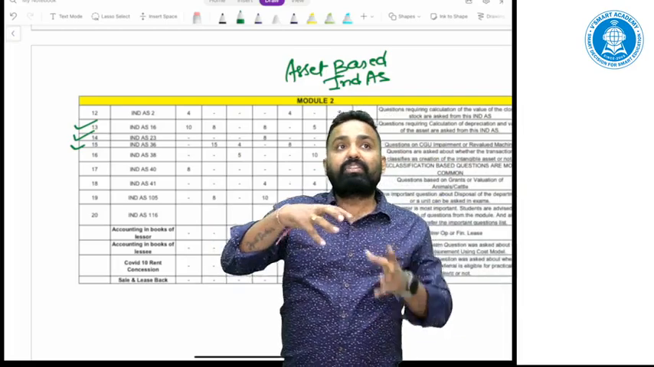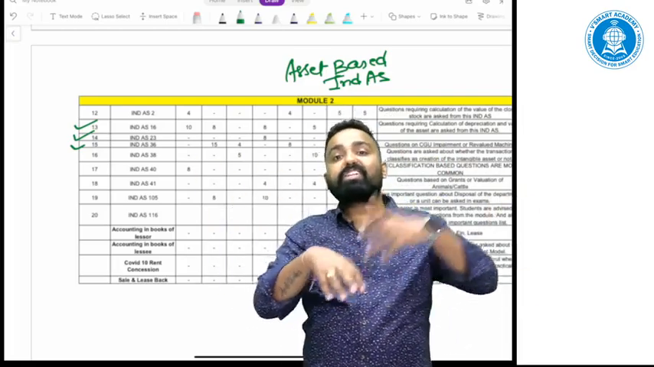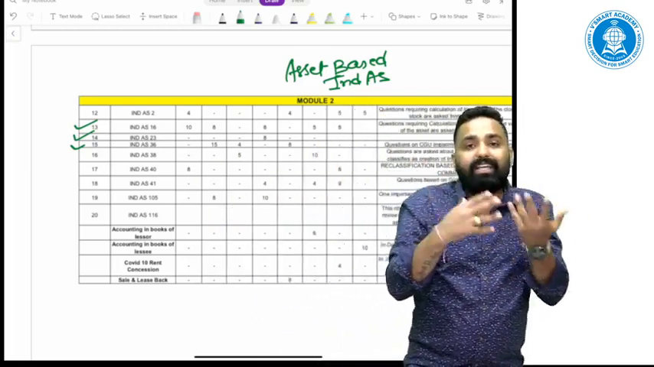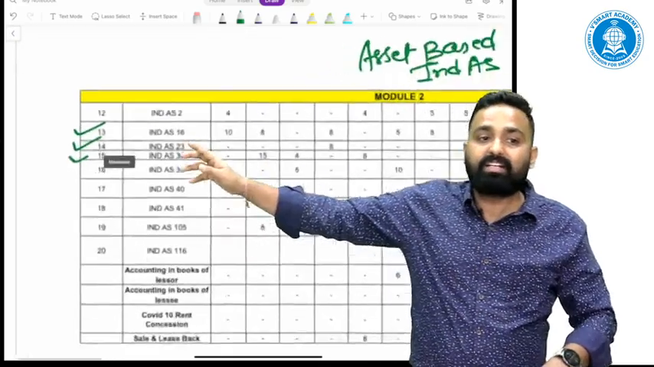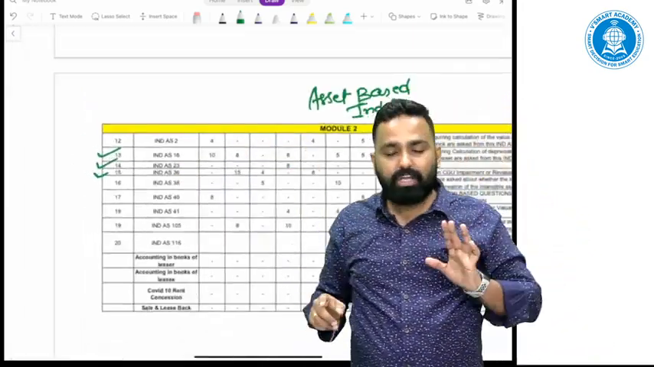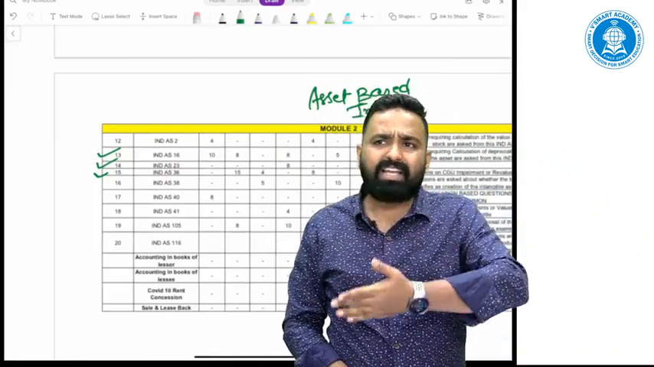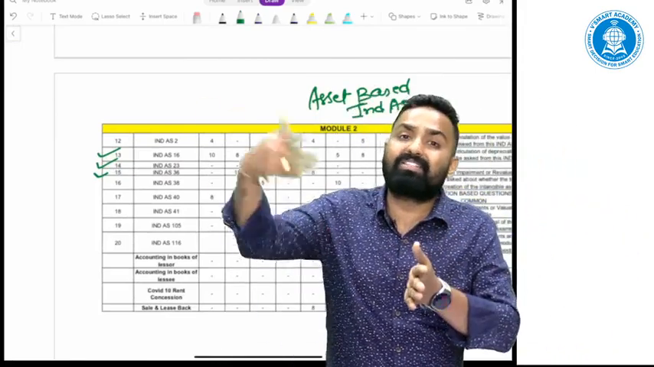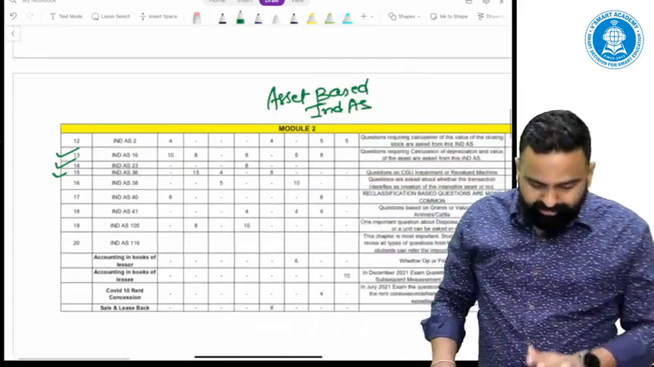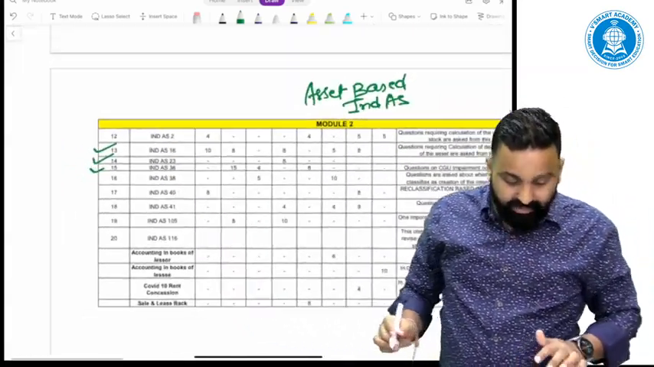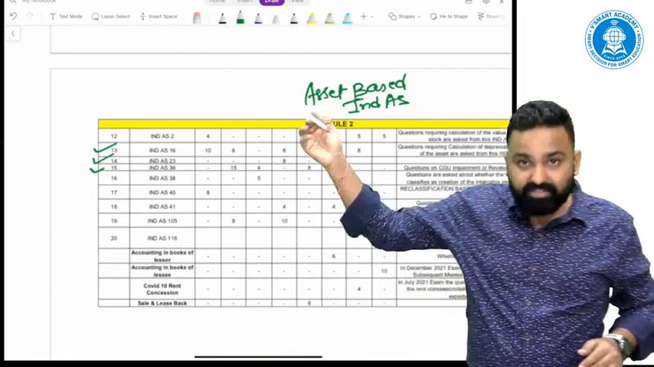Ind AS 16 with Ind AS 8, Ind AS 16 with Ind AS 23. They can ask mixed questions, and they can include Ind AS 16 in it. So Ind AS 16 is the all-time favorite question. They can cover this Ind AS 16 with some other Ind AS also. So this is very important. This is the reason. The decommissioning part is important in this Ind AS 16.